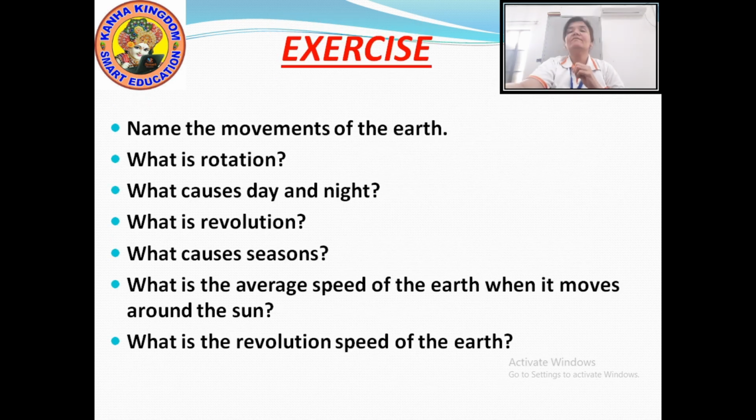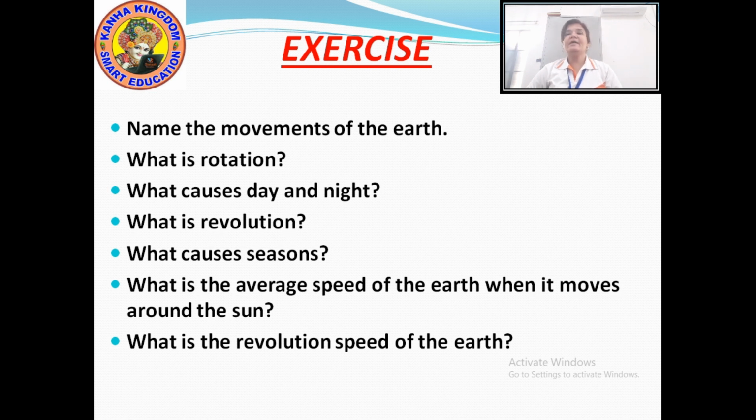Now moving to the exercise, our first question is, name the movements of the earth. Now what are the movements of the earth? Tell me. Revolution and rotation. Very good. Rotation and revolution are the two motions, or you can say movements, of the earth.